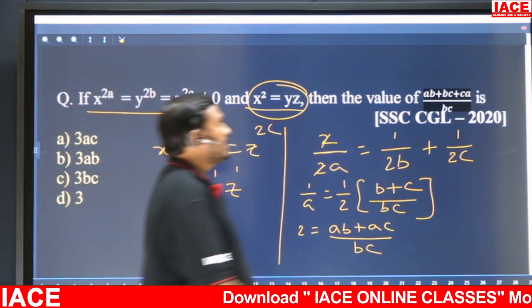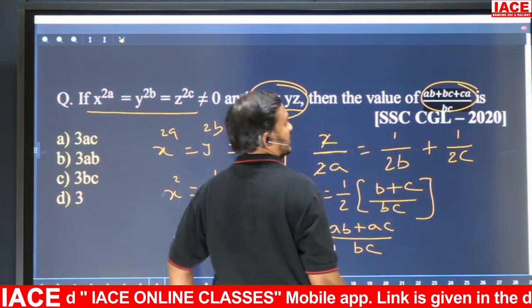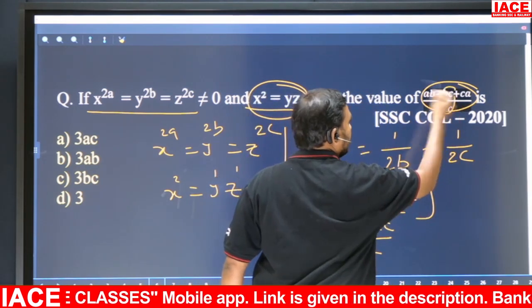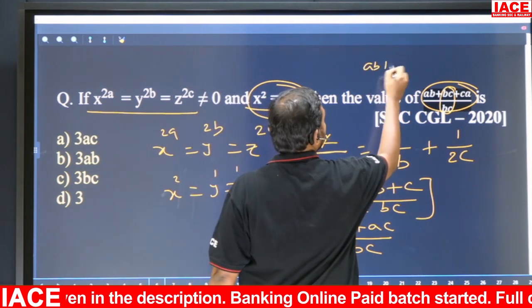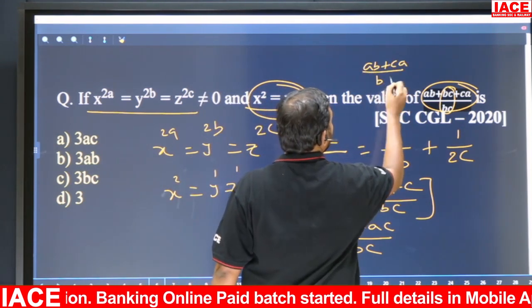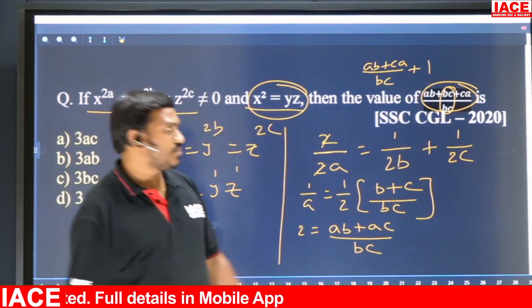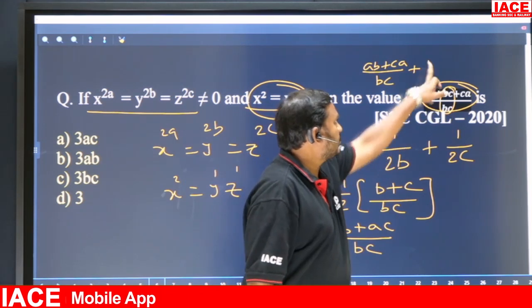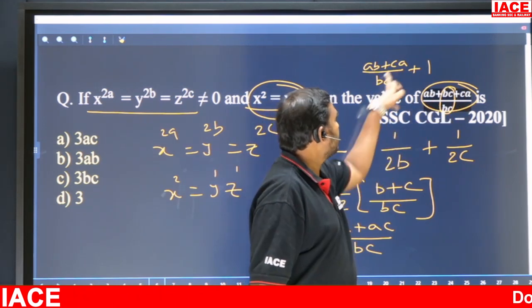But what is being asked here? AB plus BC plus CA by BC. Now this BC by BC is how much? 1. How am I writing this? See, AB plus CA by BC plus BC by BC. BC by BC is how much? 1. In this question, this BC by BC is 1. So the remaining part is AB plus CA by BC.